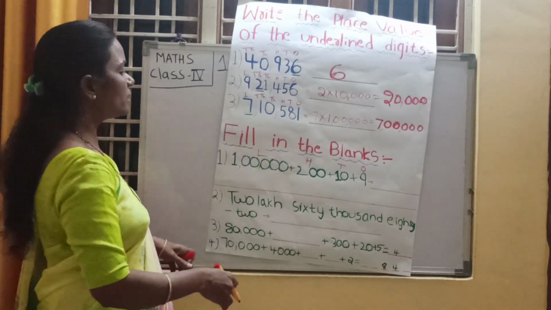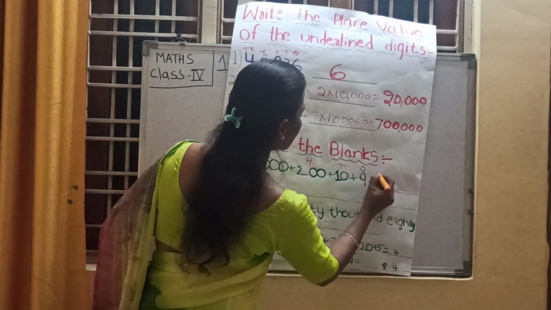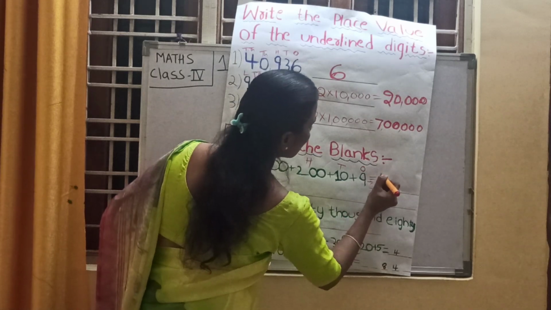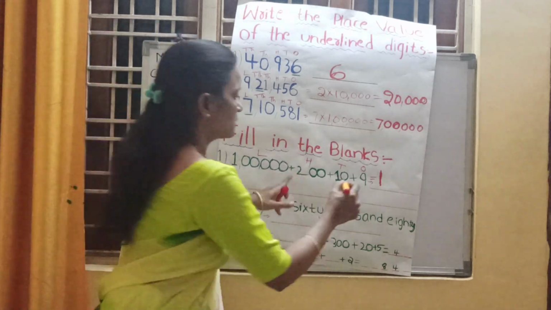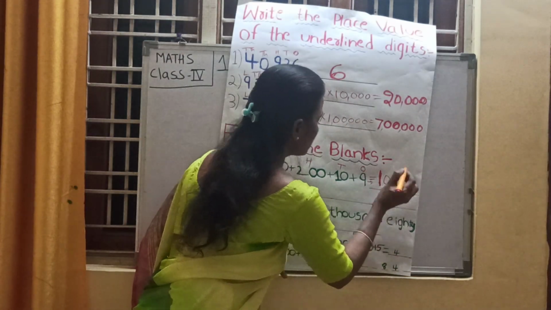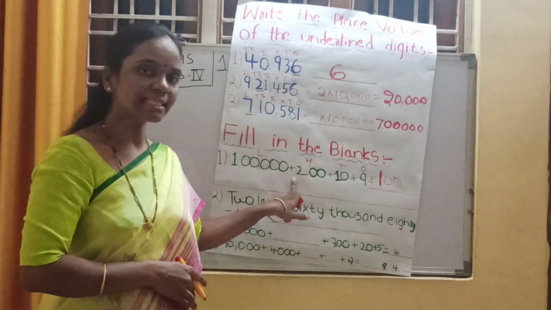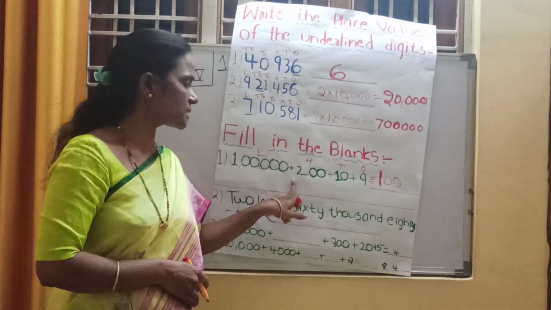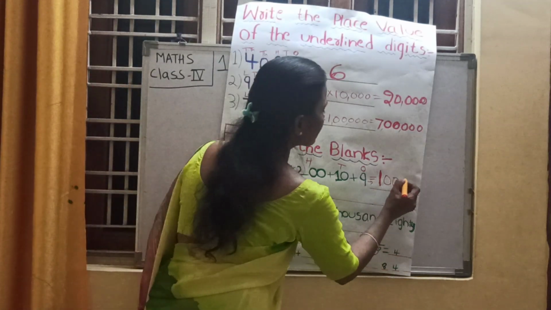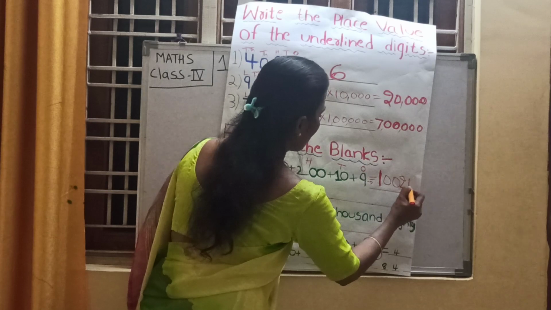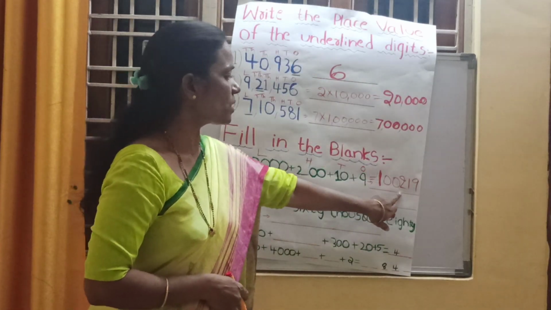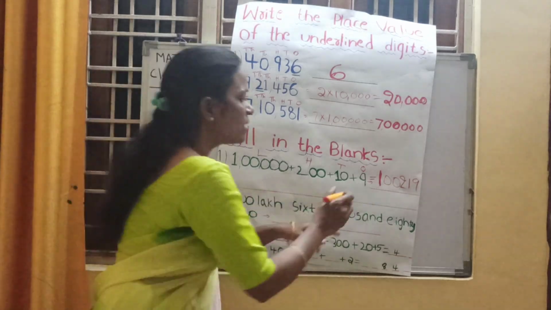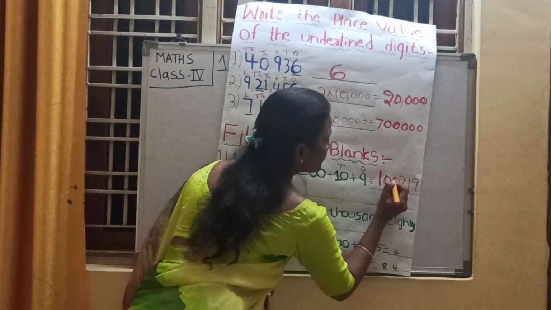So write down the number. It is 1 lakh. Thousands place means zeros, 2 zeros, because the thousands and 10,000s places are missed. And how many hundreds are there? 2 hundreds. 19. Right, children? 1 lakh 219. What is that number? 1 lakh 219.